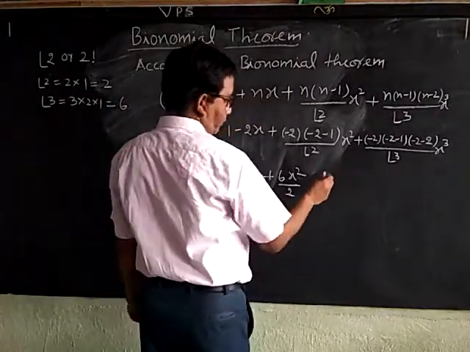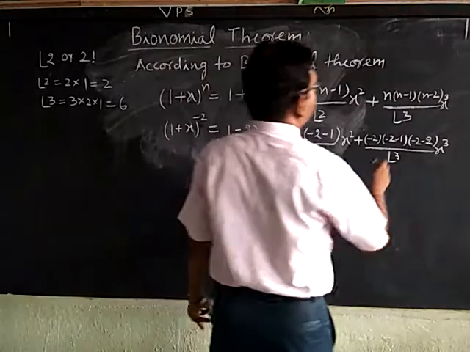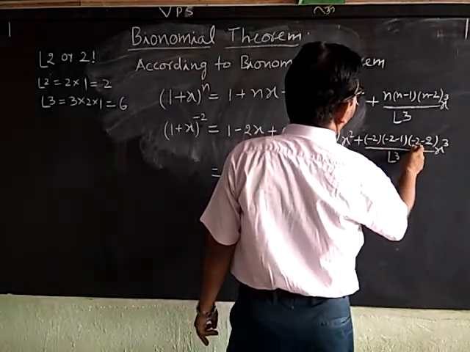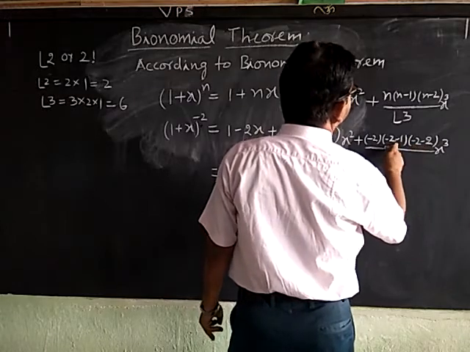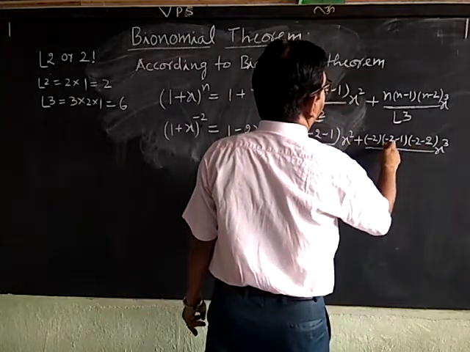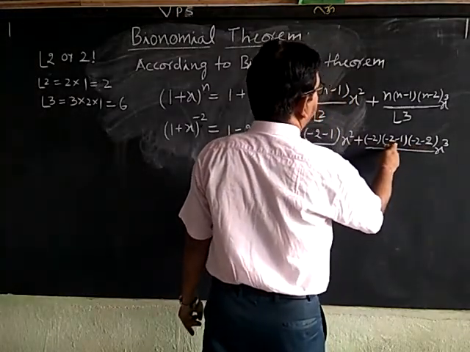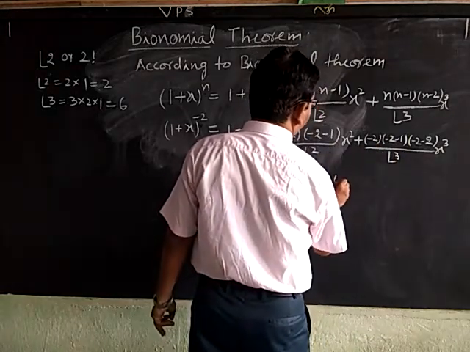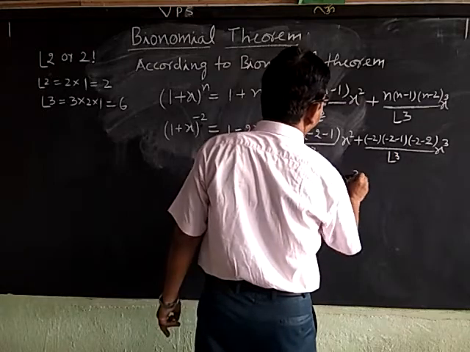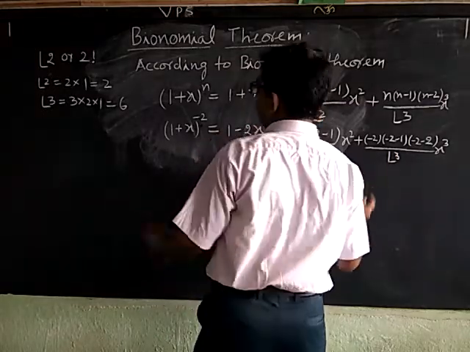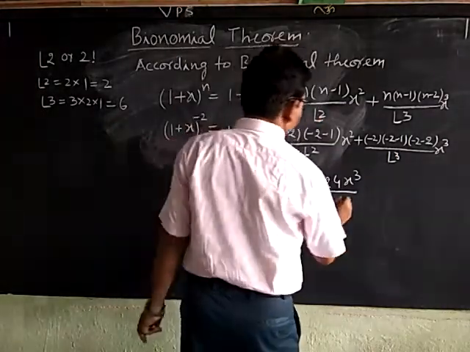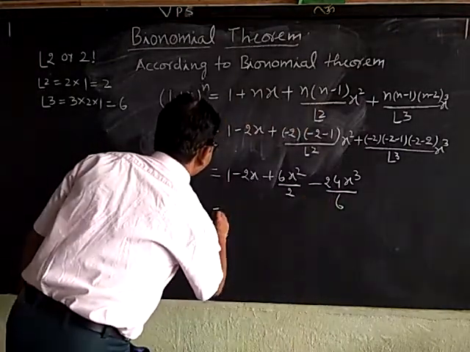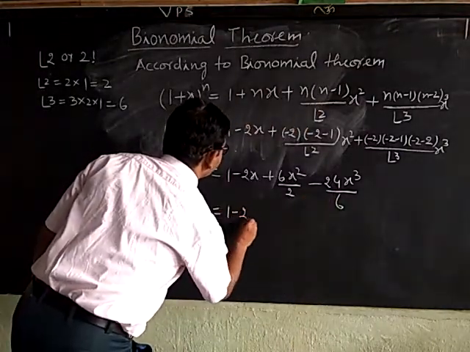Now this is minus 4, this is minus 3. When we multiply minus 4 by minus 3, it becomes 12. And when we multiply 12 by minus 2, it becomes minus 24 x cube, and the value of factorial 3 is 6. When we solve this, we get 1 minus 2x